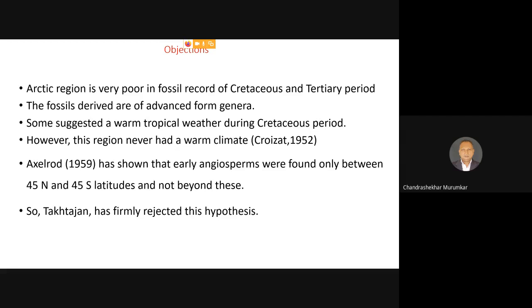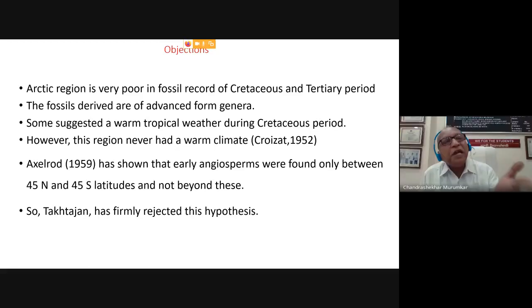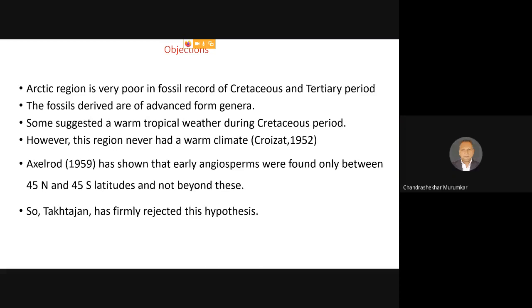The first objection is that it was discovered almost 80 years back that the Arctic region does not have any landmass at all. It is nothing but a frozen sea, and that's why it's the Arctic Sea. Below it, the Antarctica landmass is present, and that's why it's called the Antarctic continent. The Arctic region never had landmass; it is nothing but frozen sea. So obviously it is very poor in fossil record of the Cretaceous and Tertiary period.